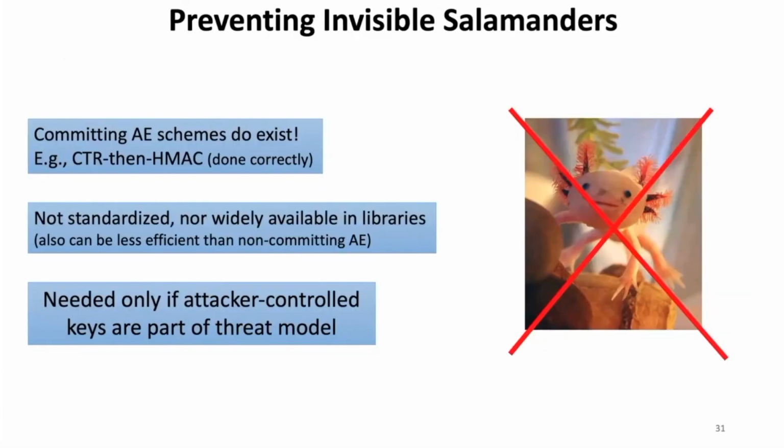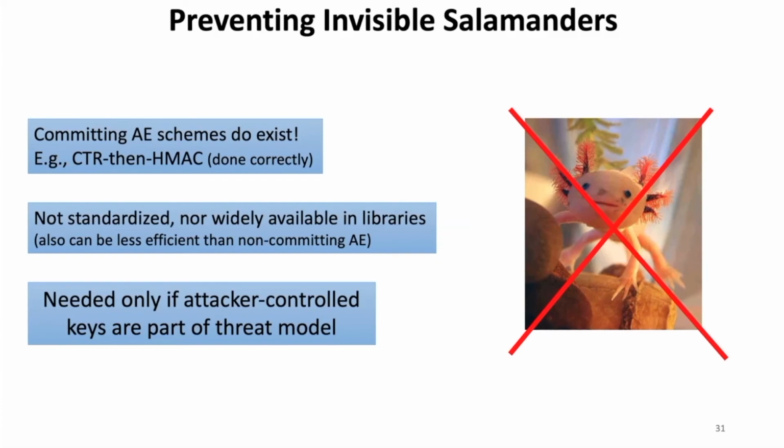So finally, I'd like to end on some optimism. I've spent a lot of time talking about attacks, and these attacks seem quite scary, but I'll just briefly describe how to prevent them. So we do know of committing authenticated encryption schemes, and they're not that hard to build in theory. For example, counter mode, then HMAC, if done correctly, provides this committing security guarantee that we need.